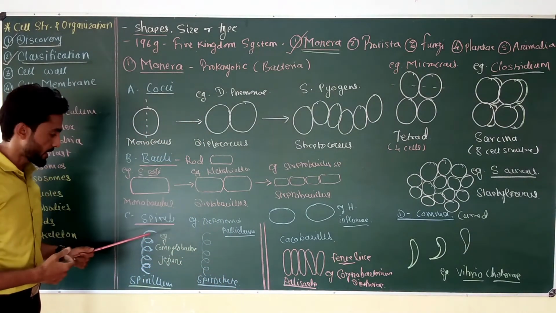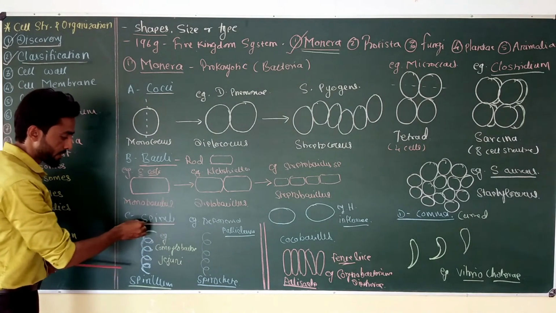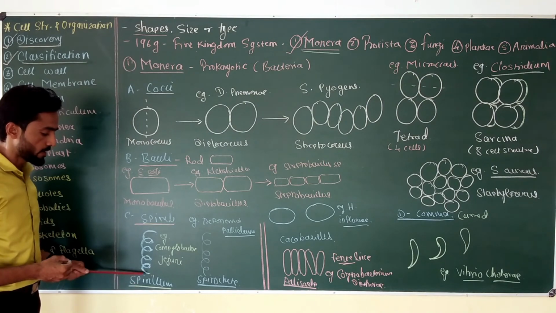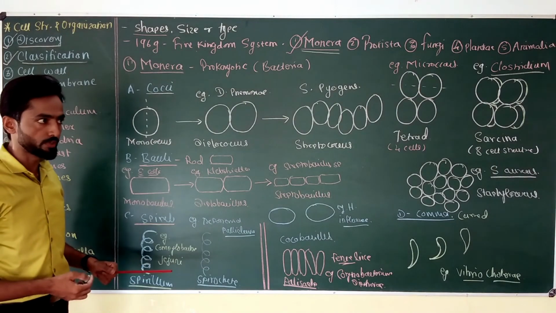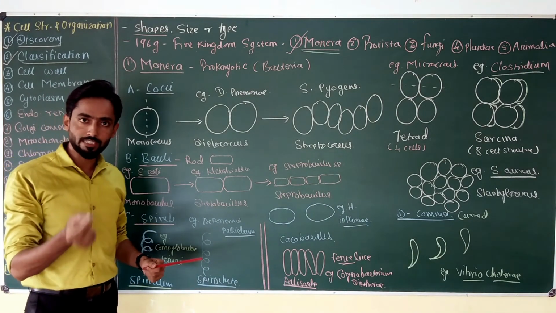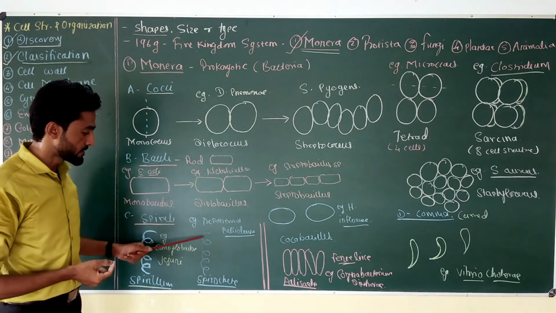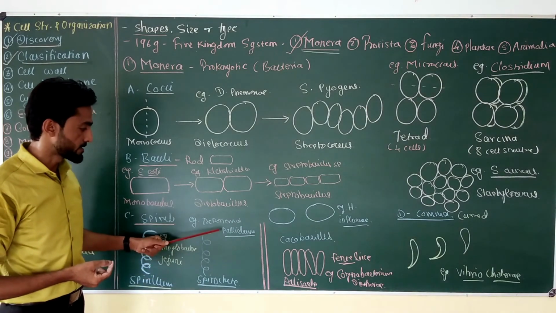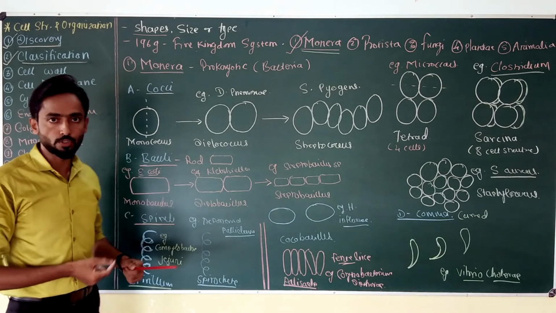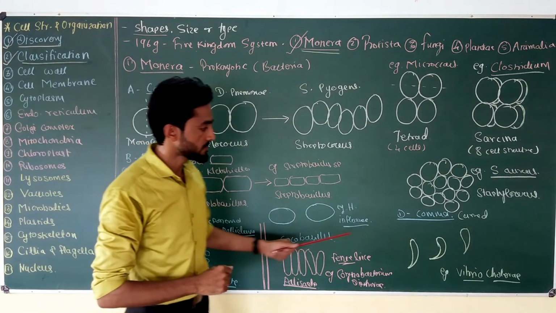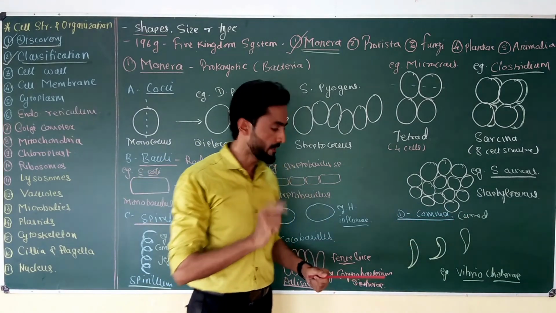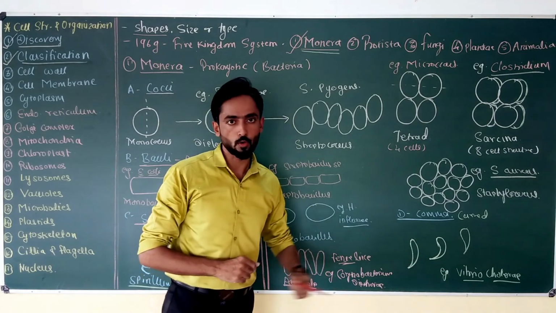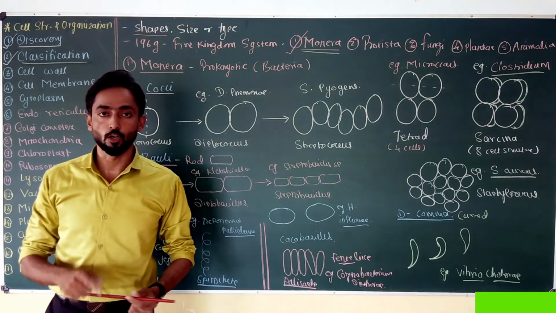Then the second last type of shape is spiral. If a thick, rigid spiral structure is present, it is called spirillum. Example is Campylobacter jejuni, which is the causative agent of digestive tract infection. And if it is thin and flexible, it is called spirochete. Example is Treponema pallidum, which is the causative agent of syphilis. And last is the comma or curve-shaped cell, which looks like this. And example is Vibrio cholerae, which is the causative agent of cholera.